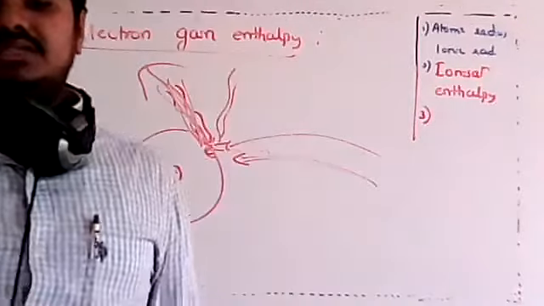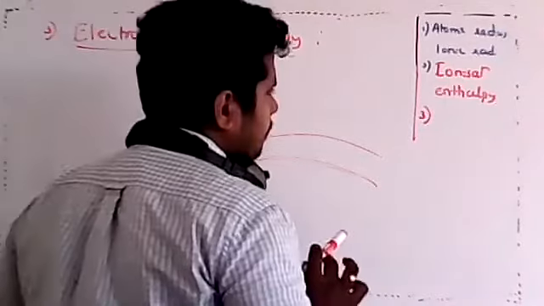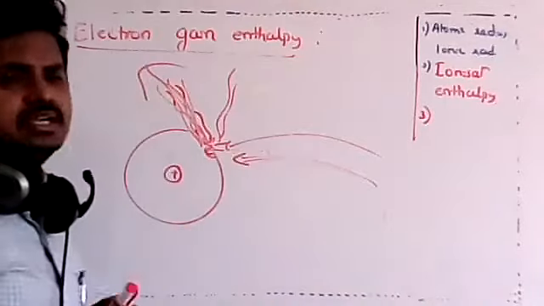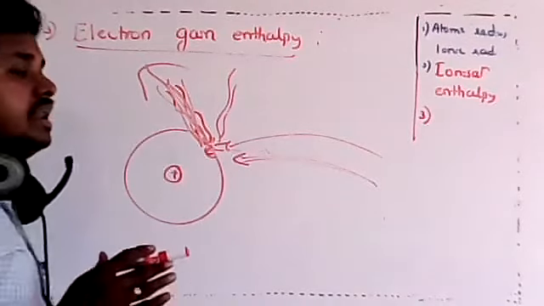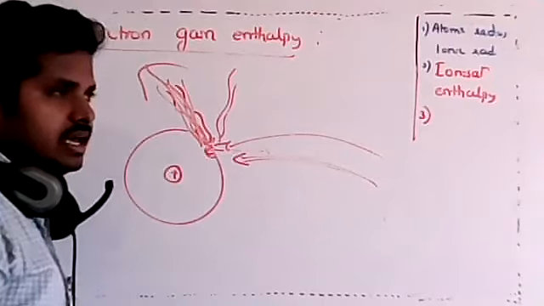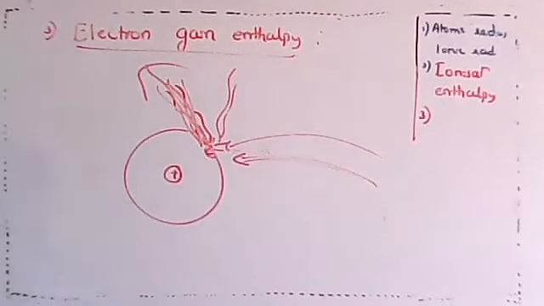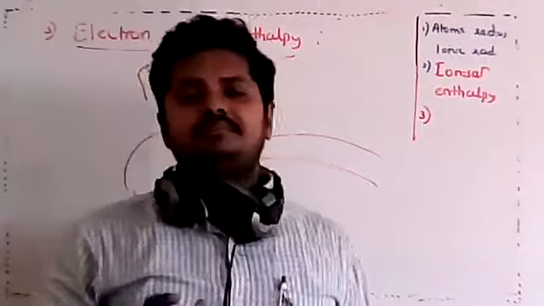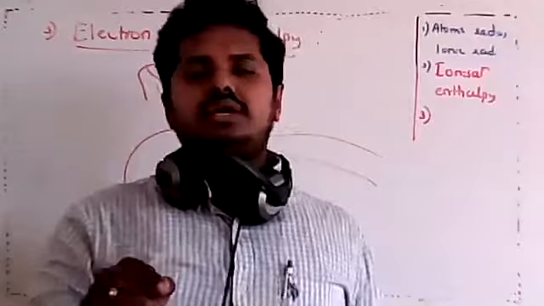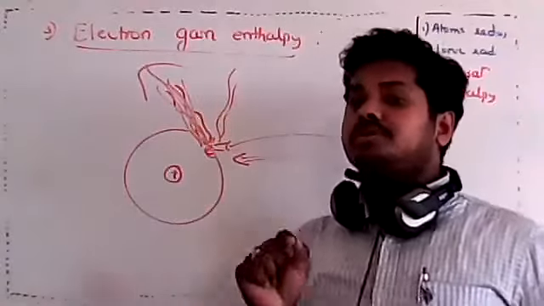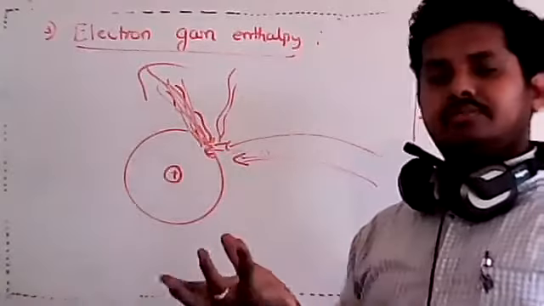It is the amount of energy released. But this definition that I just gave is not the exact definition, because in some cases energy might not be released. Therefore, a proper definition would be: it is the change in the energy when an electron is added to an isolated gaseous atom. But the majority of the time it is released. In a few cases it might not be released.